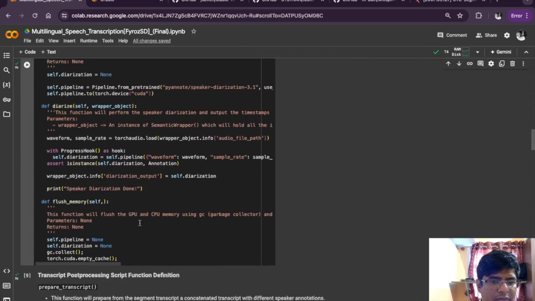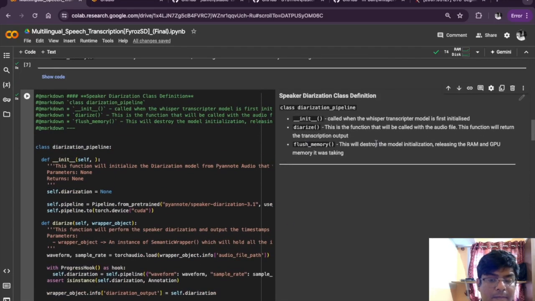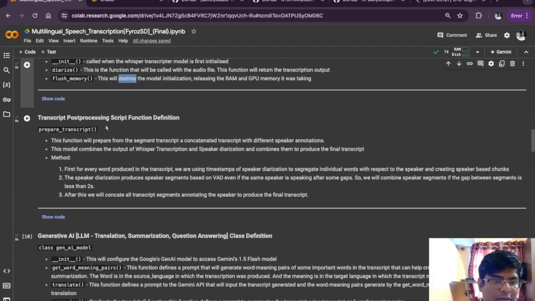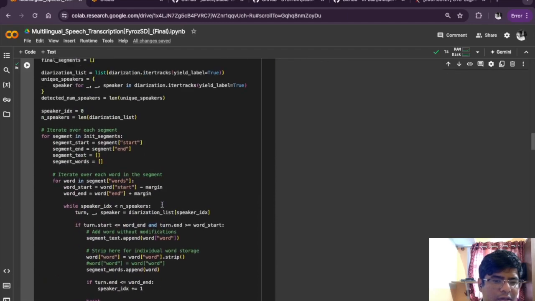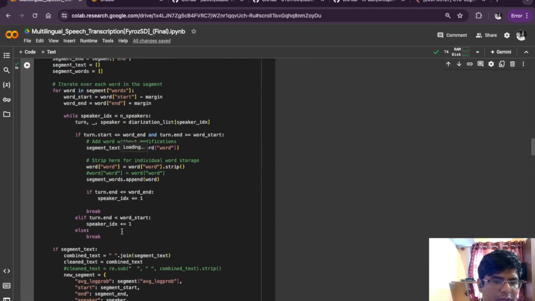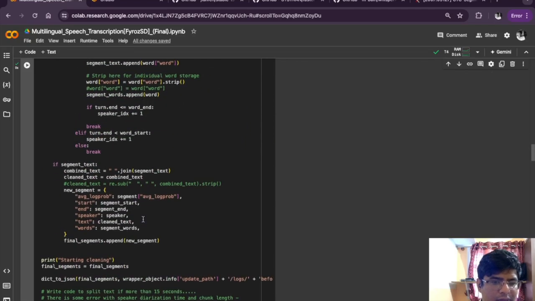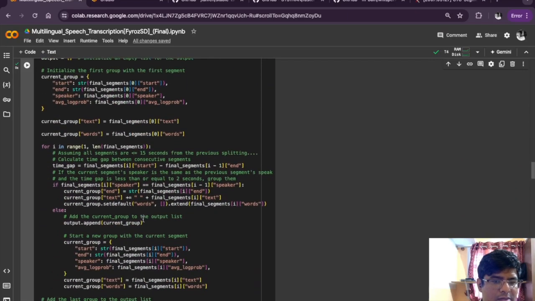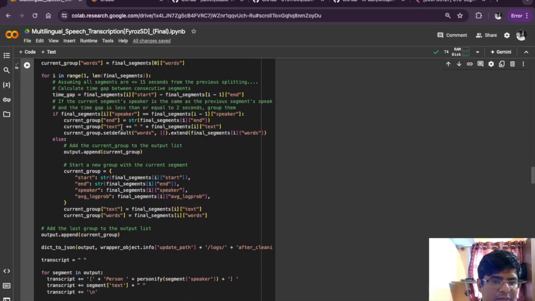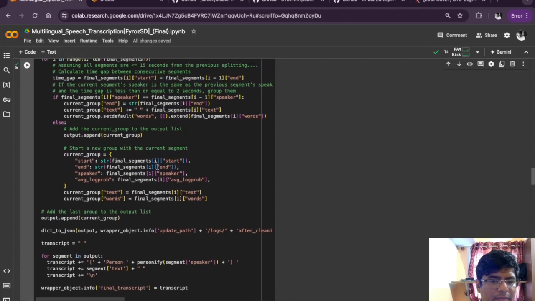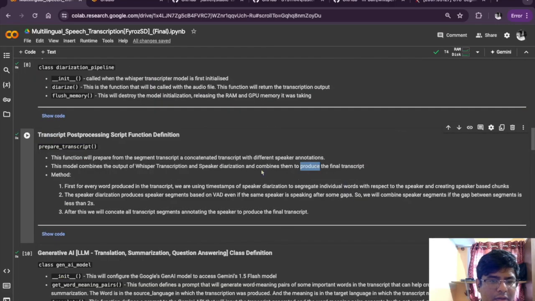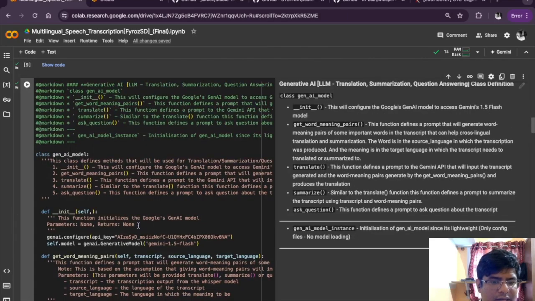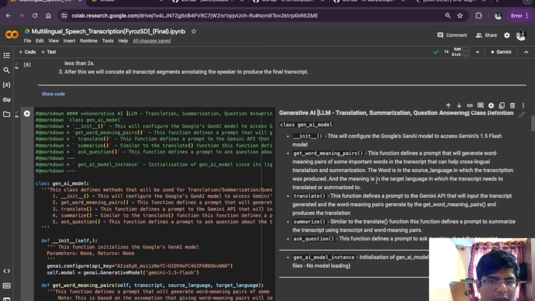And this is the pipeline to do speaker diarization, where we segment the speakers, and this is a script that I use to post process the transcript, where we are segmenting the words separately with respect to each speaker, and then we are segmenting with respect to speakers, where all the speaker's words are made into a single chunk. And then this is the generative AI LLM class, with downstream analytical prompts.